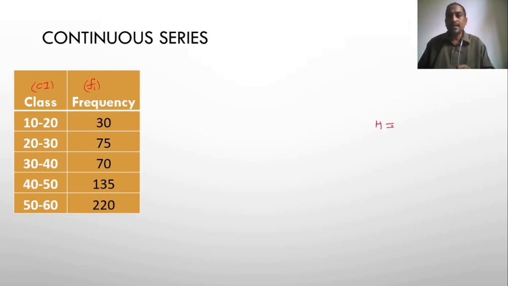The formula is the same: H equals n by summation i equals 1 to n of fi by xi, where xi represents the mid values of the classes.